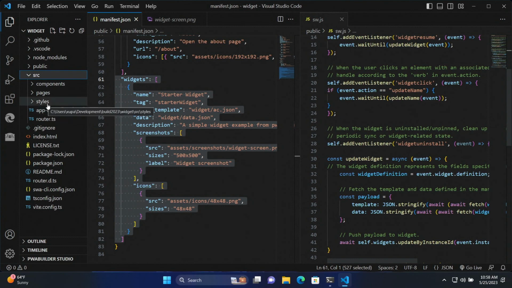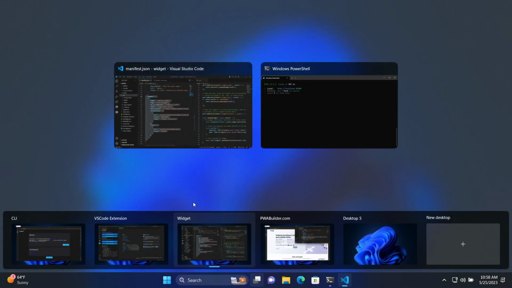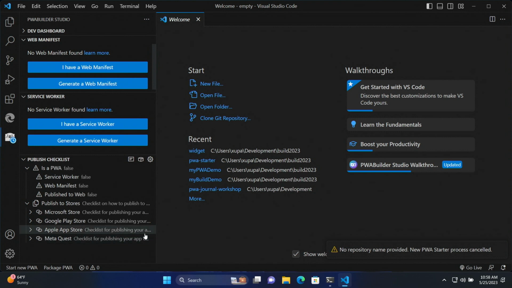What if you already have a website? Imagine that I have a website that I only needed to add the three pillars to. One is to deploy it to a secure endpoint. One is to add the web manifest. The other one is to start a service worker. So you can still use this cute little otter extension to click on I want to generate a web manifest, or I want to generate a service worker. And these are going to create the default files with all the required fields, and also a simple caching strategy in your service worker. All right, let's move on.